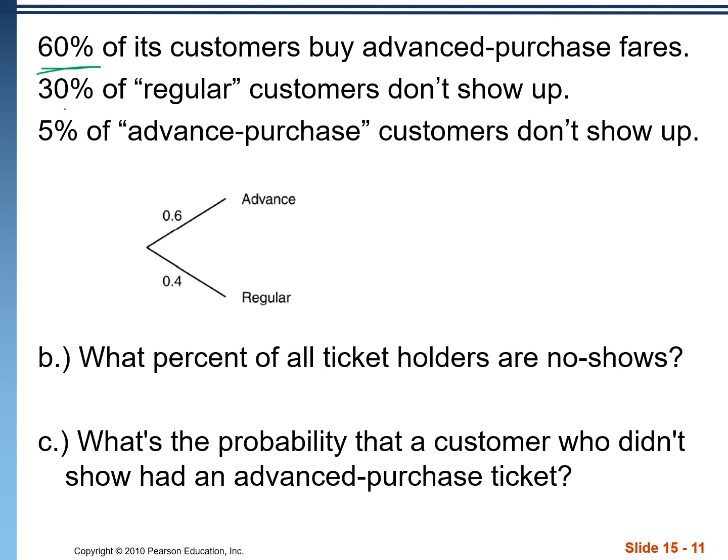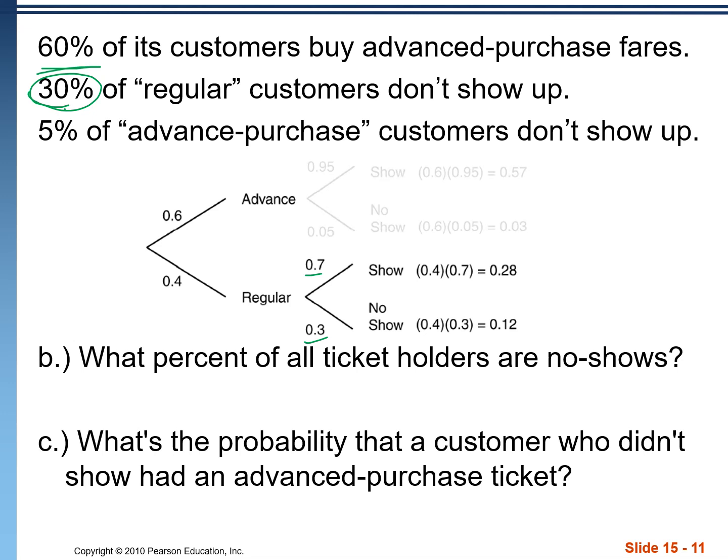Okay, next up we have 30% regular customers don't show up. The other 70 do show up. Okay, so we make our branch off regulars, and then we do the same thing with advanced purchase customers. 5% don't show up, the other 95% do show up. Any one of these numbers at the end here are just the product of all the branches it took to get there.